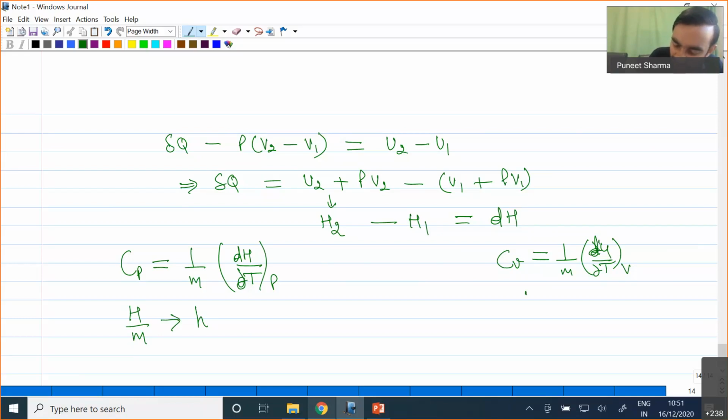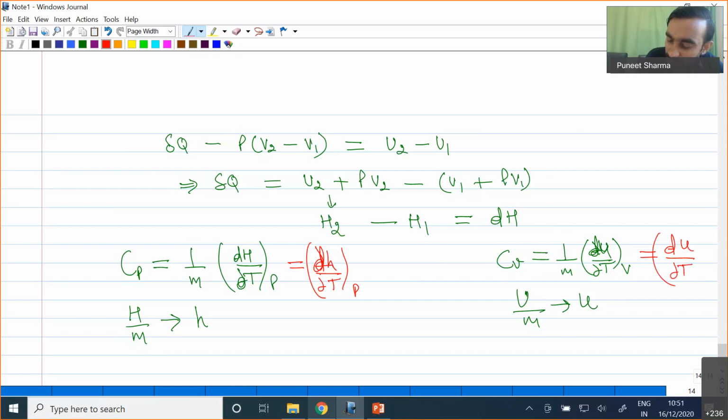Similarly, capital U by m will be small u, our specific internal energy. So finally I'll be finding the expression as dh divided by del T at constant pressure, and this as d small u divided by del T at constant volume.